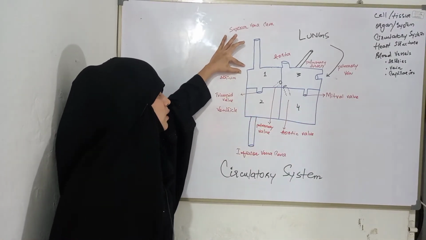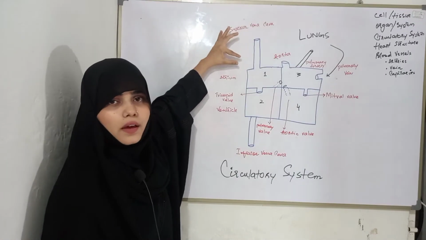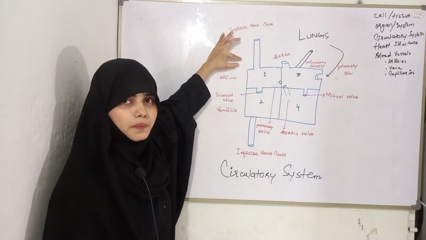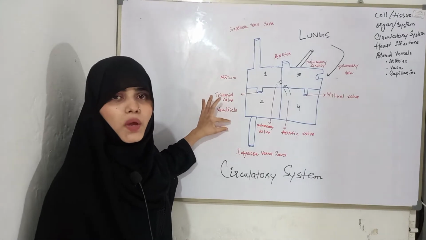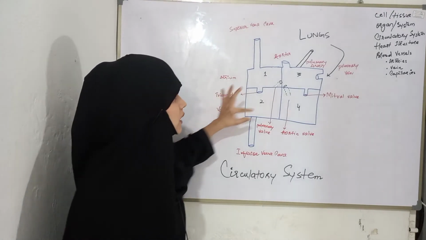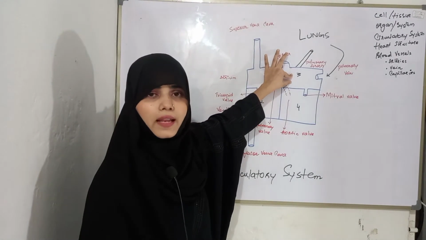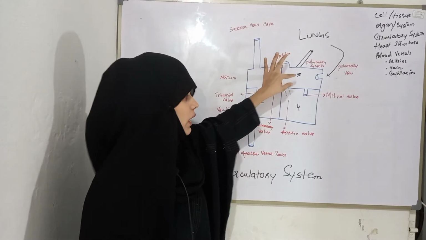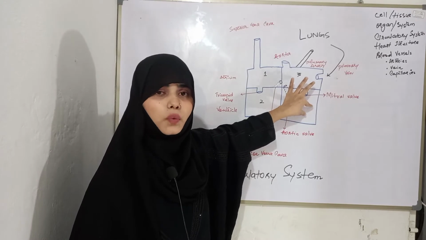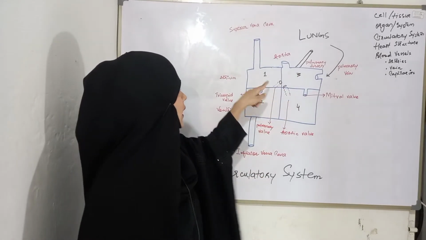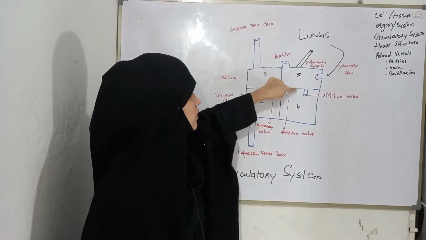The first chamber of our heart is called right atrium. Second chamber is called right ventricle. Third chamber is called left atrium, and fourth chamber is called left ventricle. So our heart has 4 chambers.